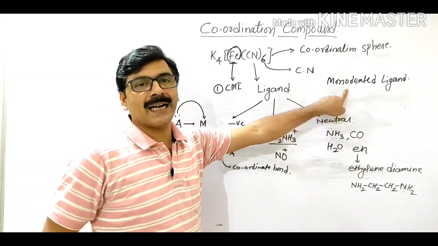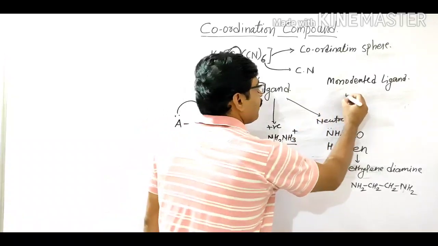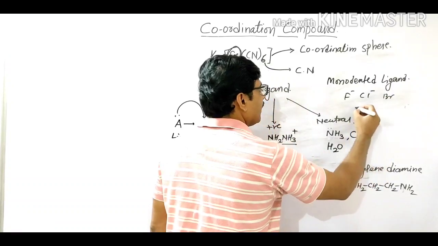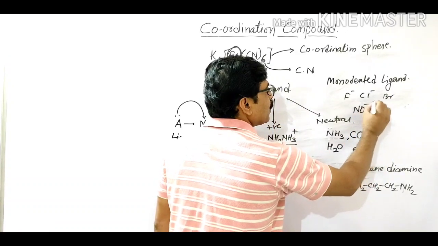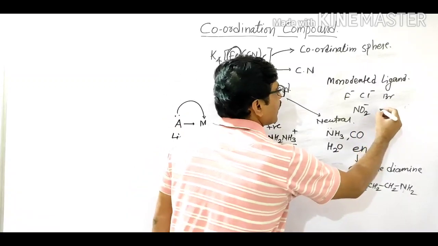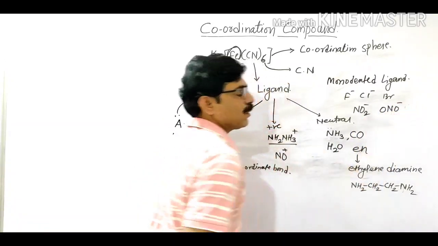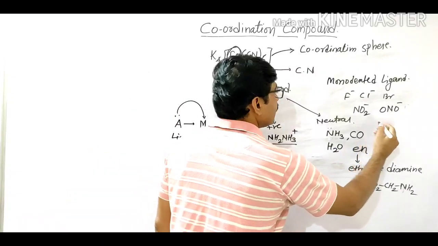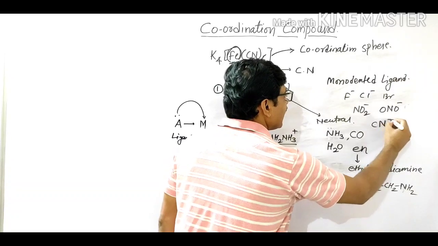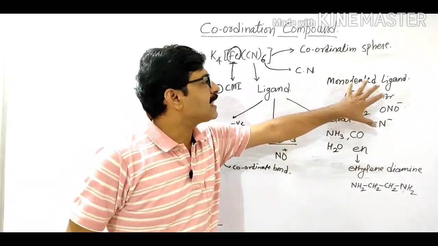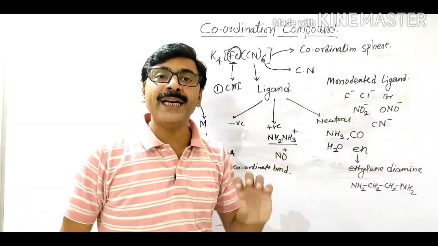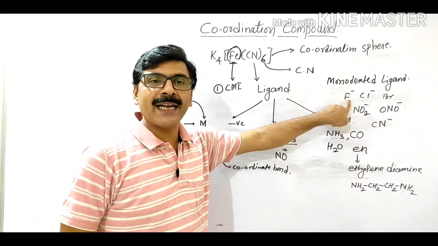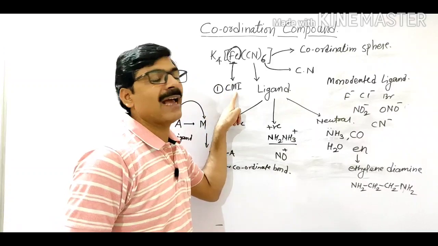For example, F negative, Cl negative, Br negative, NO2 negative, ONO negative, CN negative. All these are monodentate or unidentate ligands, because only one atom can donate its lone pair of electrons to the central metal atom.